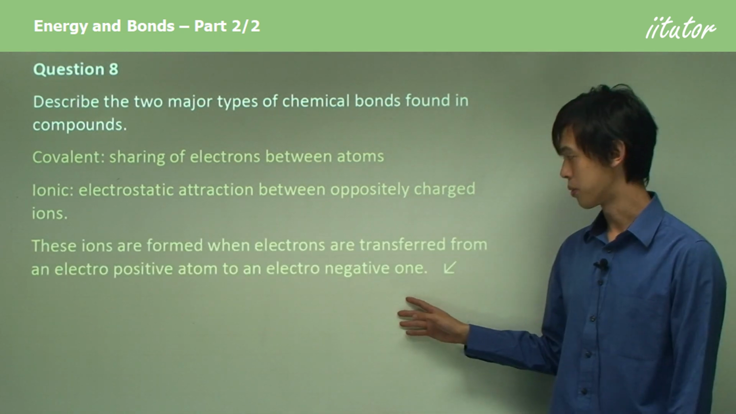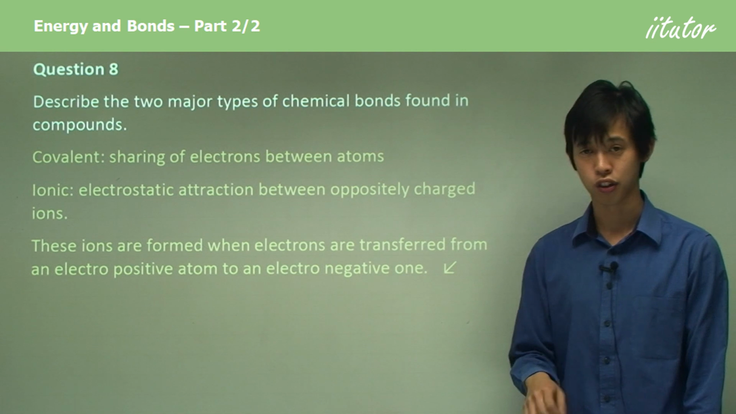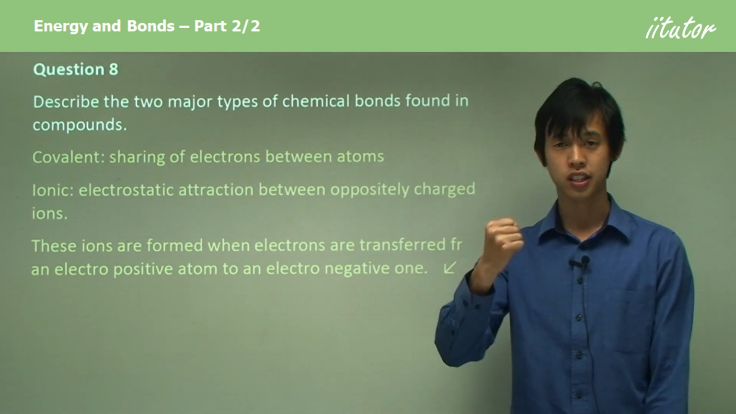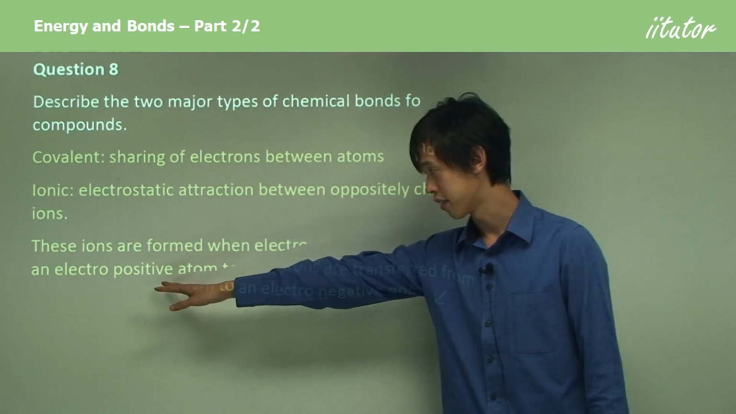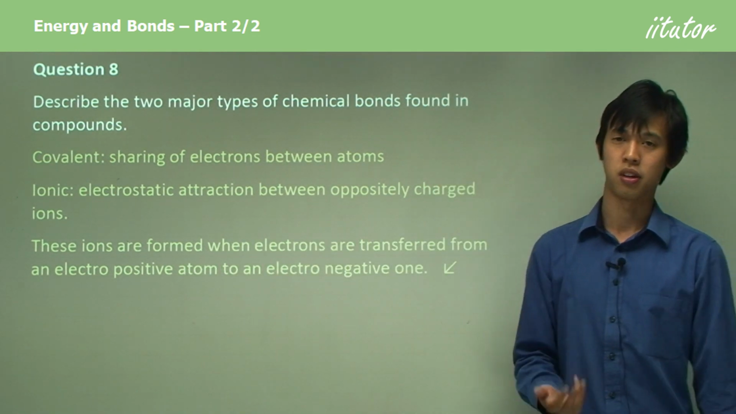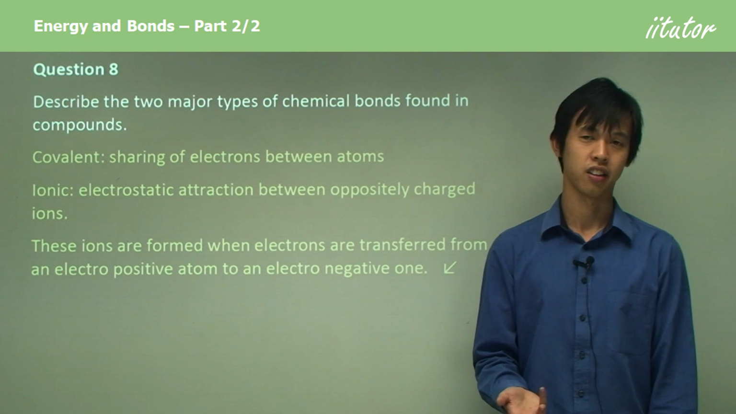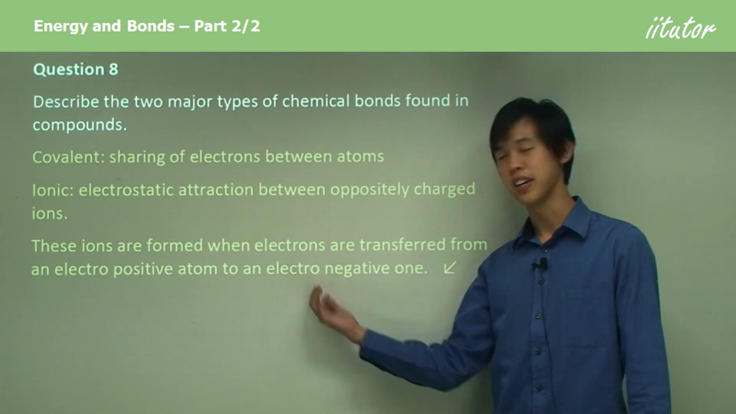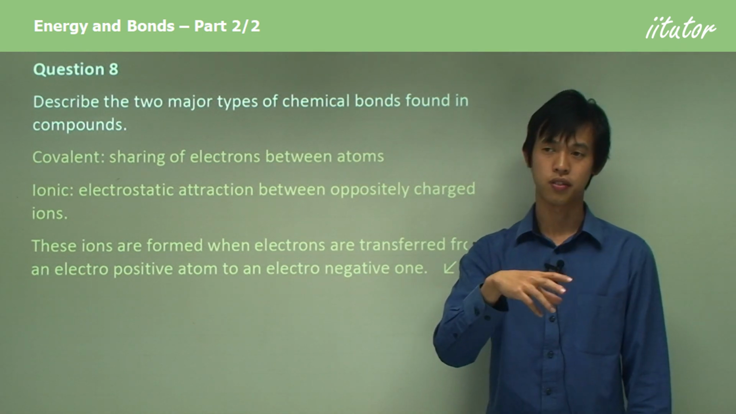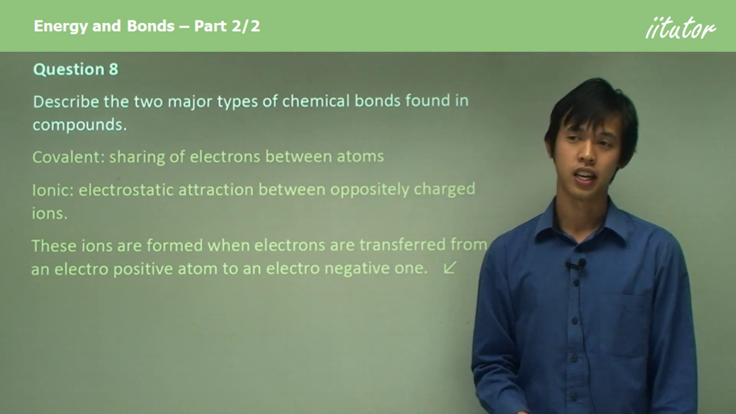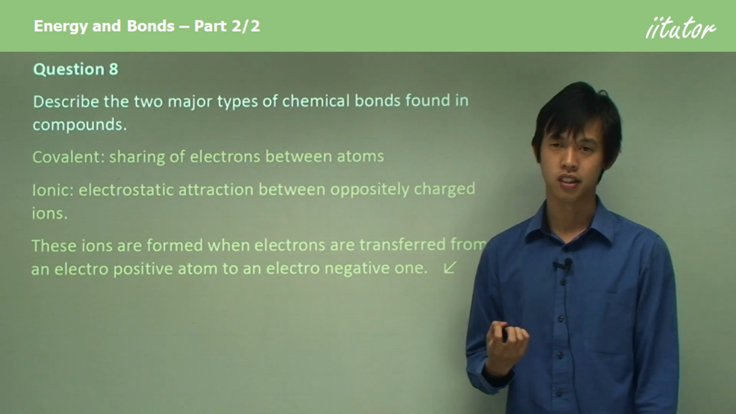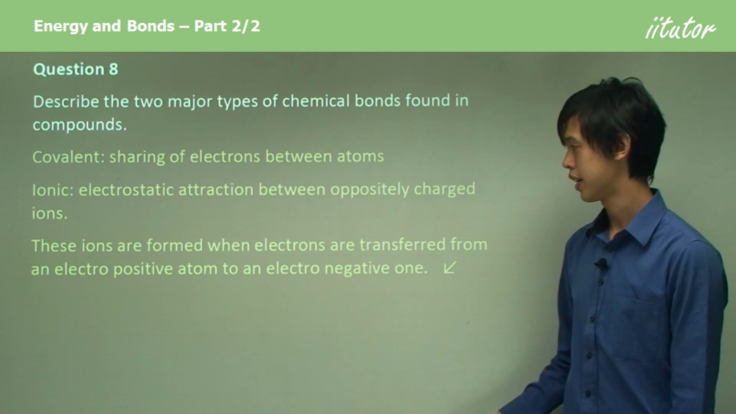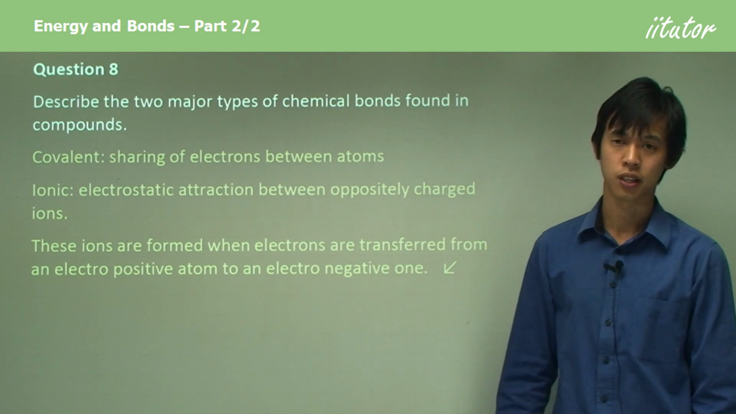Now these ions are formed when electrons are transferred from an electropositive atom to an electronegative one. Okay, so when an electron is given away by an electropositive atom, electropositive is just another word for not at all electronegative. It's pretty self-explanatory. The electropositive one gives the electron away, and the electronegative one grabs the electron and forms an ion, and they form positive and negative ions respectively. Okay? And then that obviously forces them to attract one another.